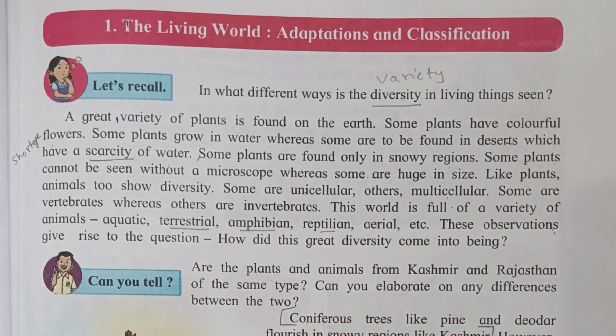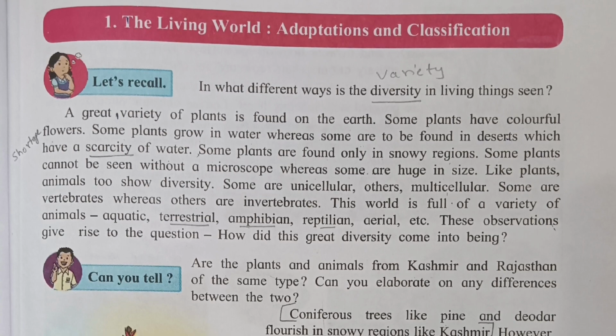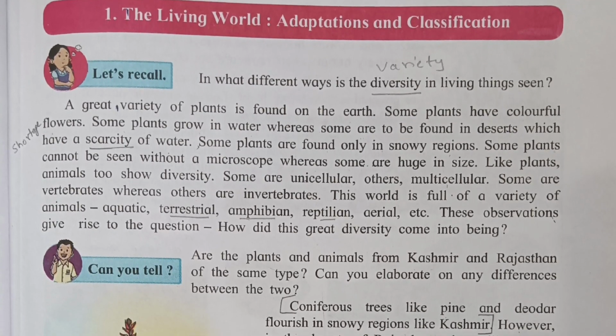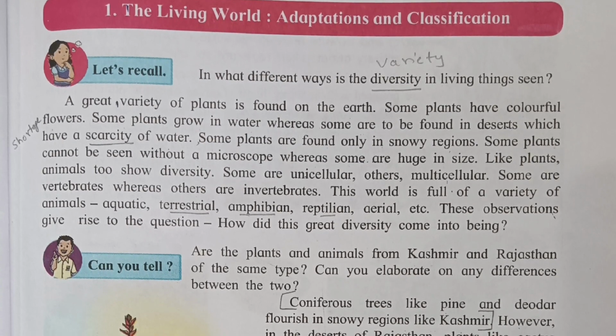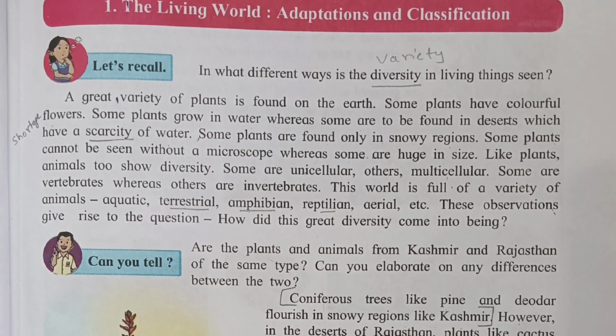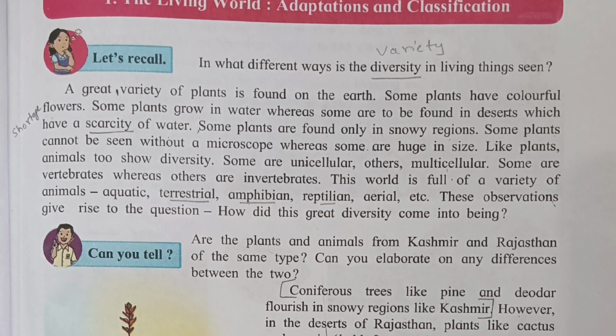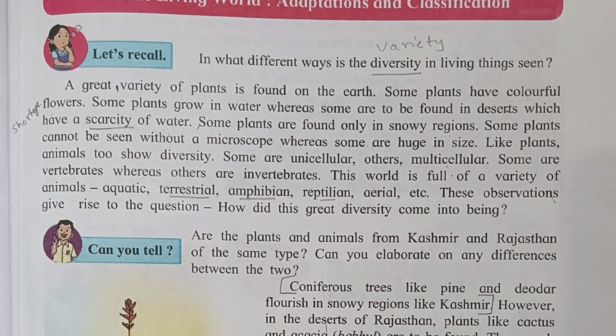Chapter 1, The Living World: Adaptation and Classification. In what different ways is the diversity in living things seen? Diversity means variety. A great variety of plants is found on the earth. Some plants have colorful flowers.